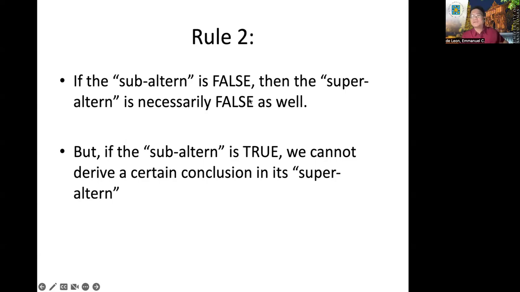Another rule pertains to the particular proposition, the subaltern. If the subaltern is false, baliktad, then the superaltern is necessarily false as well. If we determine the truth value of the particular, which is false, necessarily the universal is false already.